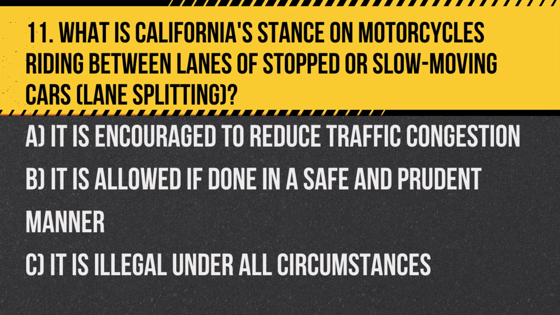Question 11. What is California's stance on motorcycles riding between lanes of stopped or slow-moving cars? Lane splitting? A. It is encouraged to reduce traffic congestion. B. It is allowed if done in a safe and prudent manner. C. It is illegal under all circumstances. Answer: B. It is allowed if done in a safe and prudent manner, recognizing lane splitting as a legal practice in California when performed responsibly.